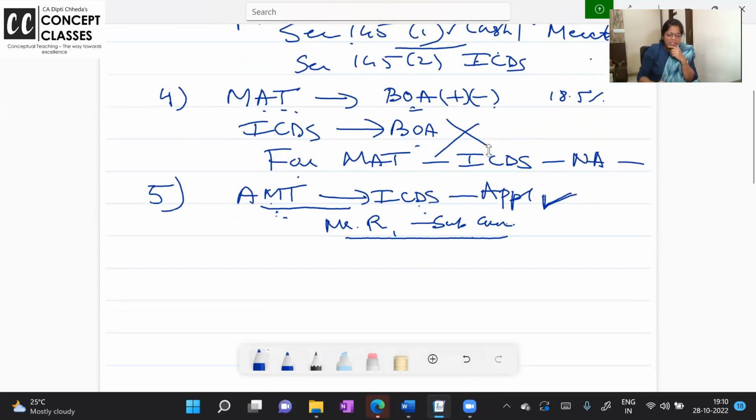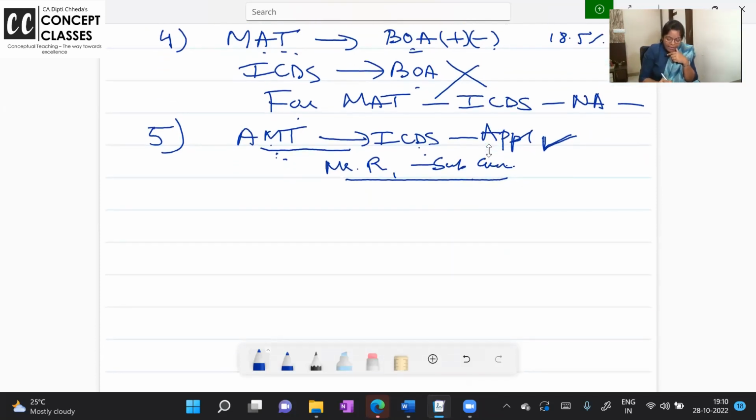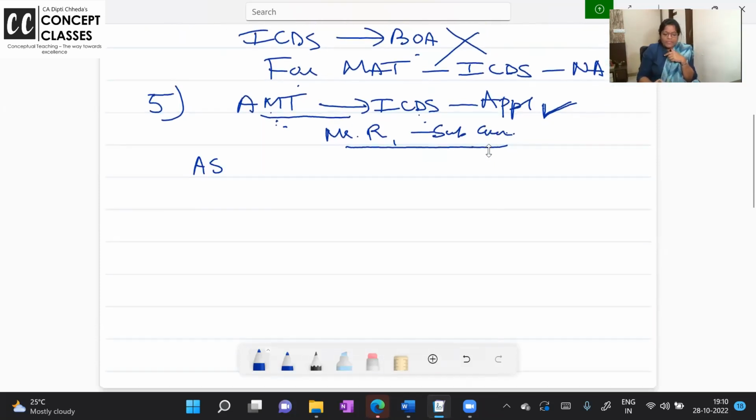So if these points are clear, now in accounting standards, how do we study every accounting standard, dear students? I will go little bit slowly for the coming 2-3 classes to study ICDS well, because they are asking questions in the exam for 5 marks, comparative. Sometimes it is not required, as some ICDS are very easy, like plant and machinery, where there is no change. I will also go little fast there, but where required, I will go back little slow so that the comparative mind is clear.